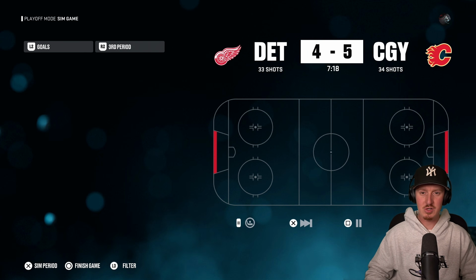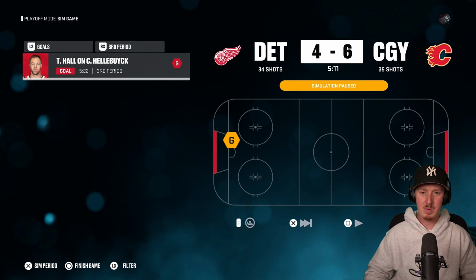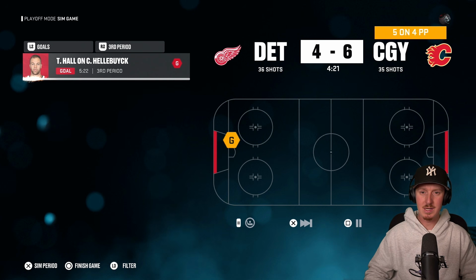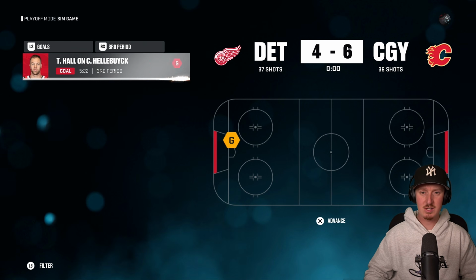Flames. The Flames are up 5-4 here. If I call them the Flames, then technically I'm using the right name here. Taylor Hall's picking up a big time goal. Calgary's on the power play. The Red Wings aren't going to have enough time to respond here. 6 goals on Connor Hellebuyck. He's in his peak playoff form right now.